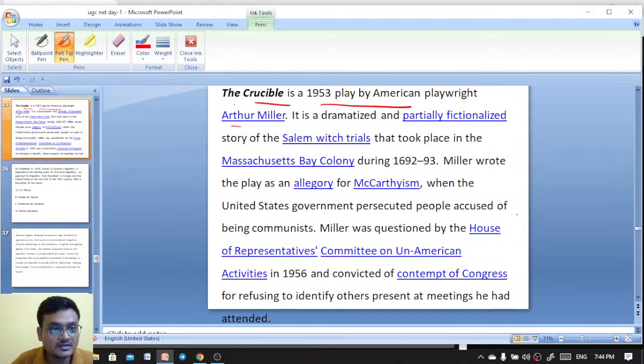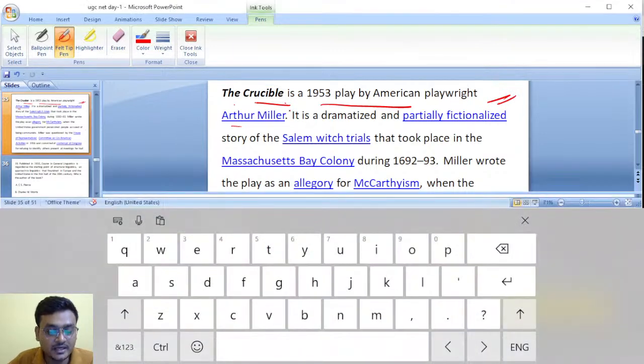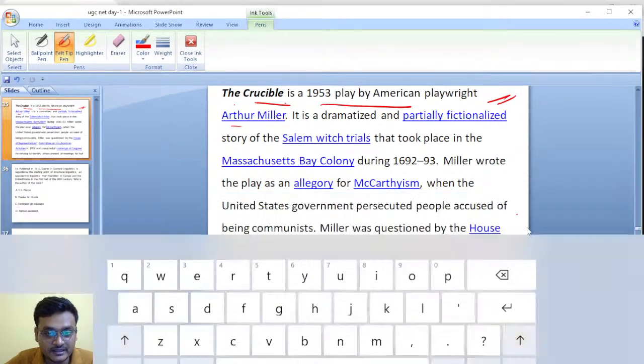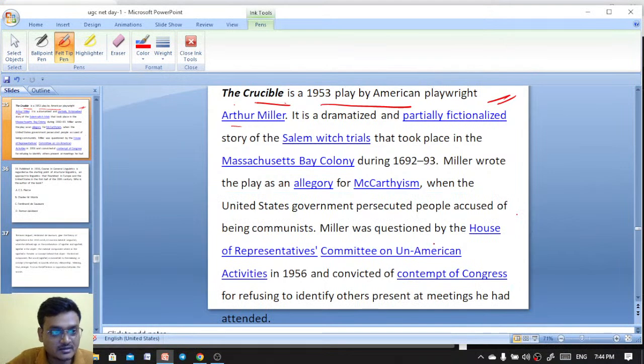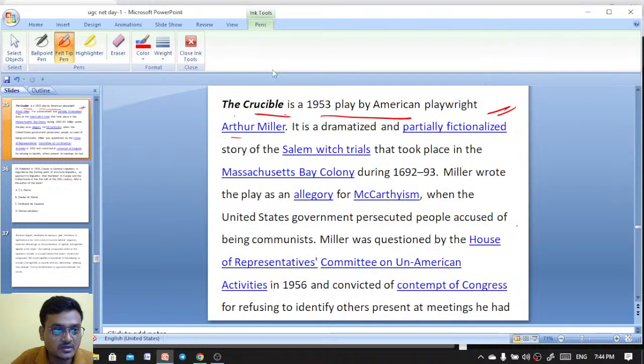Yes, yes. The Crucible is a 1953 play by American playwright Arthur Miller. He talked about it. He didn't tell the name, but I guessed. The other play is All My Sons. The Crucible is a 1953 play by American playwright Arthur Miller.